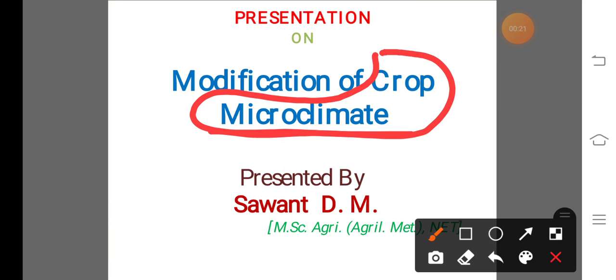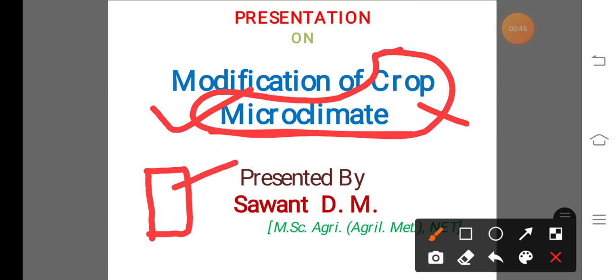Also we discuss which factors are responsible for changing the climatic or microclimatic condition in various regions, or in the case of crops. The microclimatic condition of the crop also changes by different weather parameters or elements. That means the microclimatic condition depends on which factors.